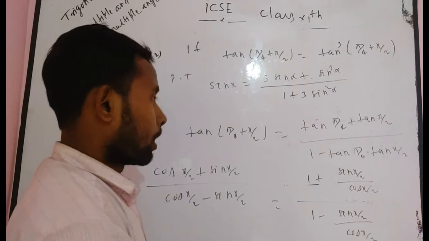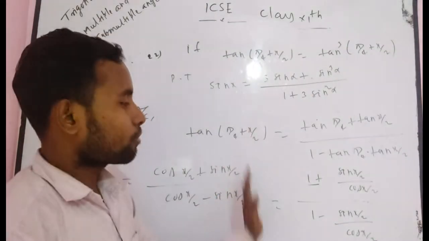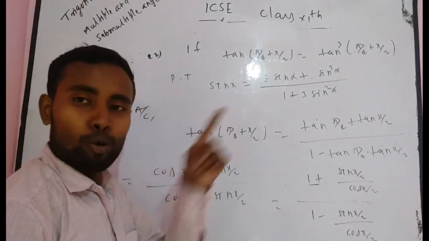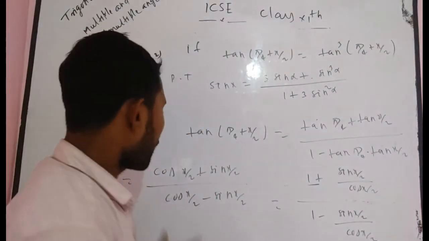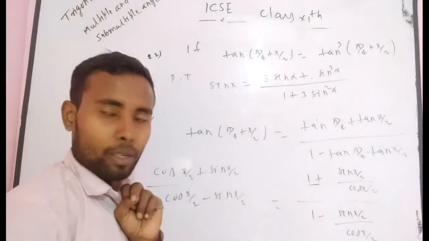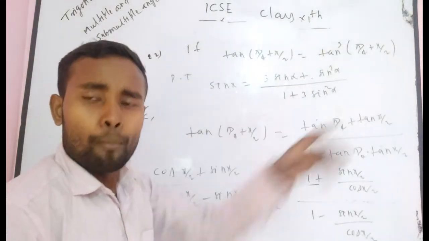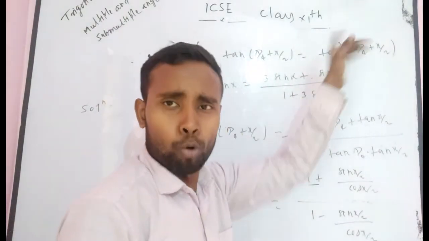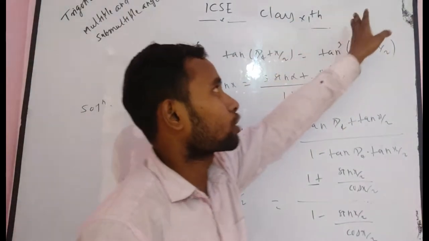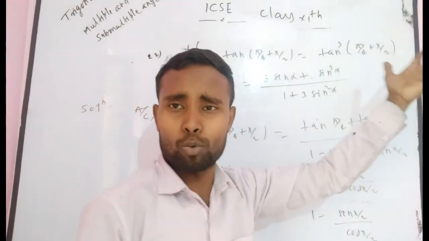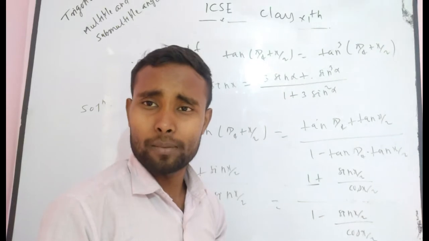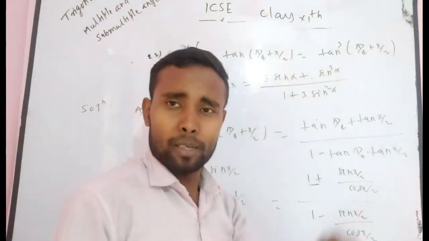Suppose that I think you can solve it this way also, but I think there is a simpler clue. If you understand it, it becomes easier for you. So I want to tell you, suppose that there should be a square. In this question, there is not a square. For one minute, suppose tan pi by 4 plus x by 2 is equal to tan cube pi by 4 plus x by 2 in a particular condition. Then what will happen if we square both sides?